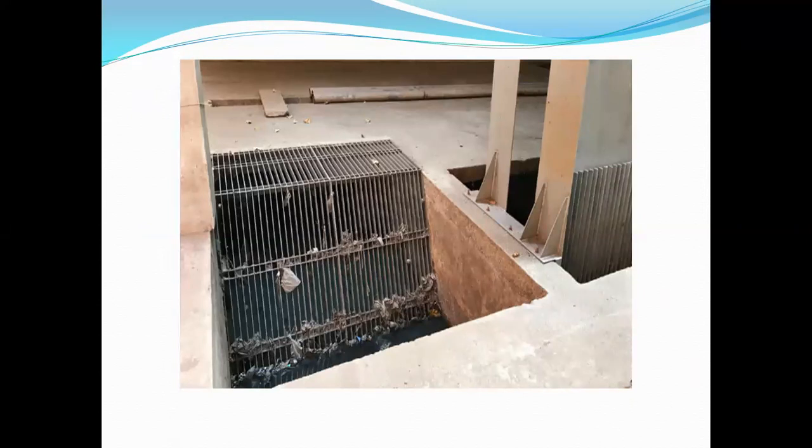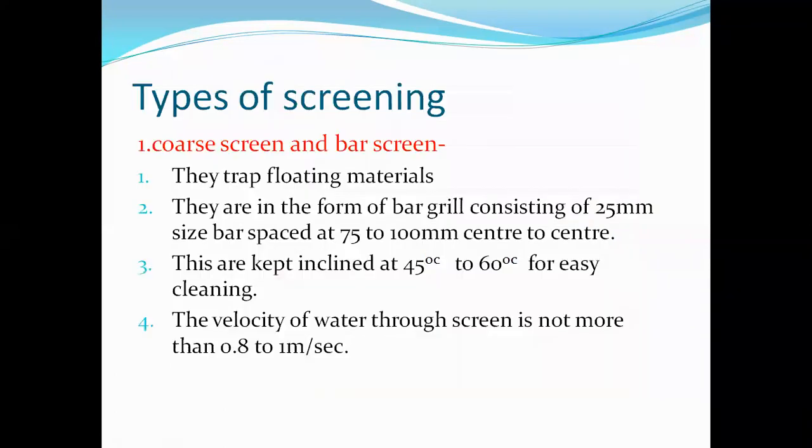When water comes from sources and is passed through this screen, the suspended matter or impurities in the water are stopped at the screen. Now see the various types of screening. There are two types of screening. The first is the coarse screen or bar screen. Now see what a coarse screen or bar screen is.